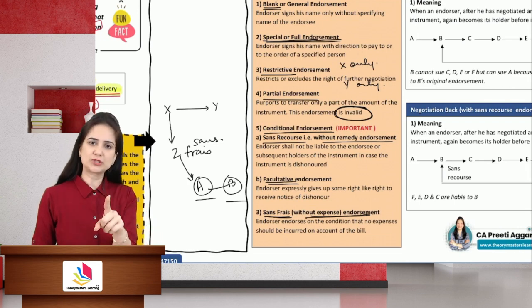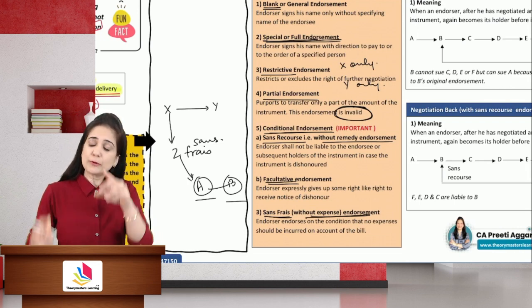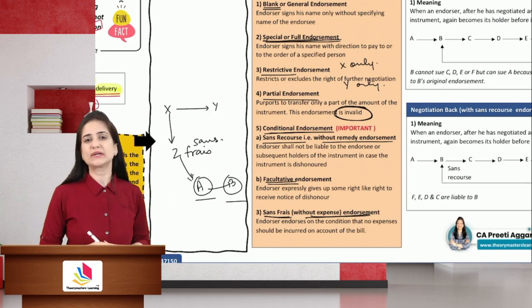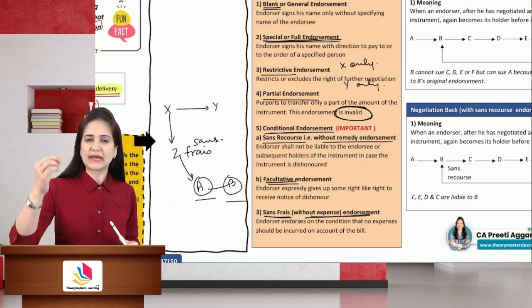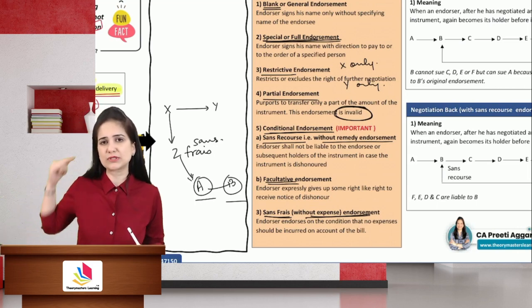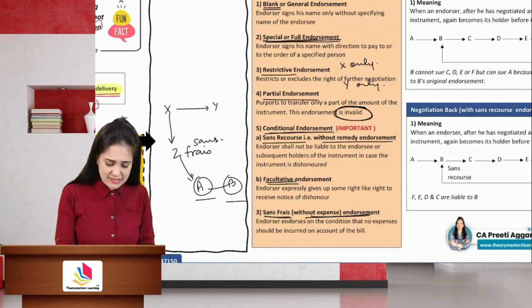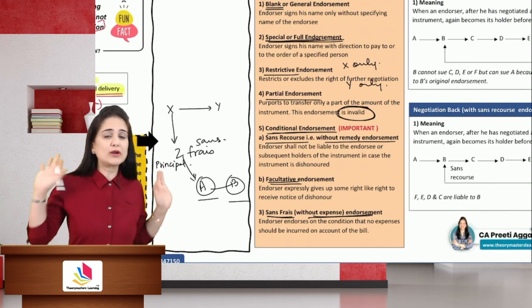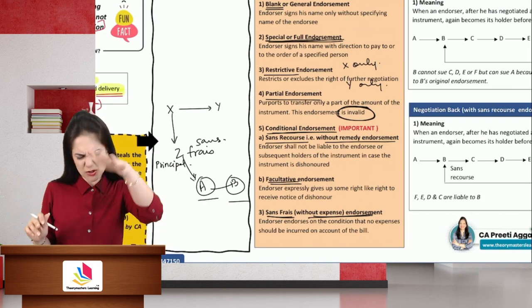You have to pay noting charges. You pay the noting charges, but I am not going to bear them. See, in 12th standard, you had studied that when the endorsee gets the instrument noted or protested, whatever are the noting charges, he can recover from the endorser. But here he is saying, I will be liable only for the principal amount. I will not bear those extra expenses. That is your lookout.